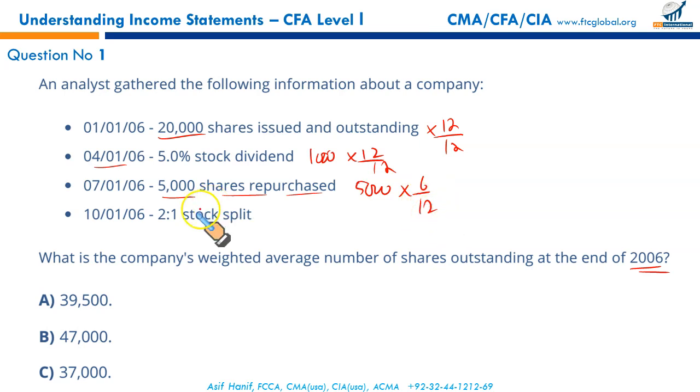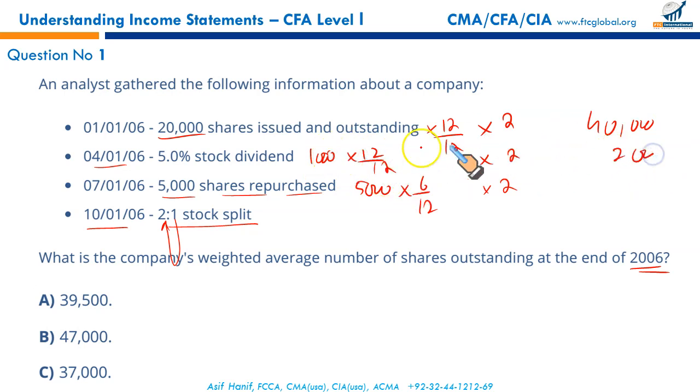Now this is an interesting point. Stock split 2 for 1. Every one share is now being split to 2, and in October, near the end of the year, this stock split will double all the shares. It will double all the shares. So it's going to be 20,000 times 2, 40,000. The 1,000 and 12 by 12 times 2 is 2,000. It's 1,000 times 2, 2,000.